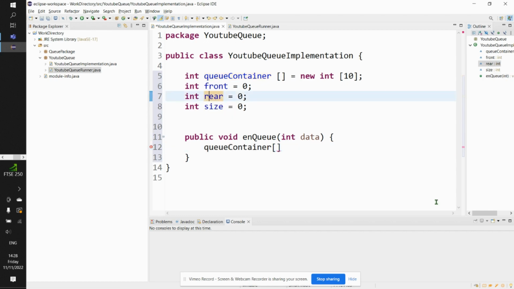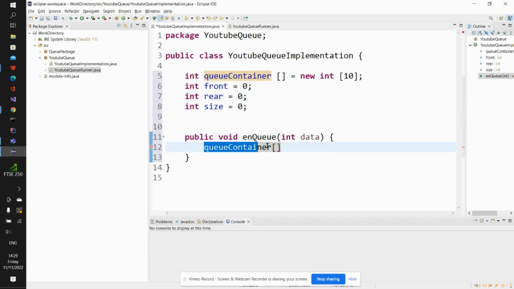Then I will say okay, queue container. Now before I continue, I want to tell you, remember the concept I told you that anybody who wants to join the queue must join from behind, right? So we will use the concept of this rear to tell the person that if you want to join this queue, start from behind. So now I want to instruct my computer that anytime we perform this enqueue operation, go inside this queue at index of rear, right? So I will just put rear here, right?